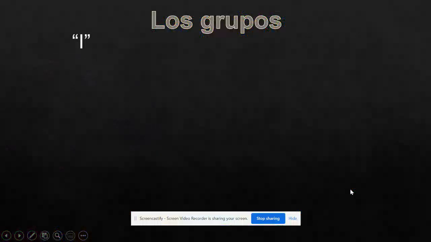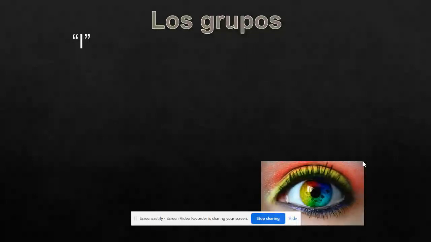Our first set of group verbs is what we call the I group. And we call this the I group because the verb is going to change to something that incorporates the letter I. And the verb that we have in this group is the verb hacer, which means to do, like if you do your homework, or to make, like if you make your bed or make dinner. And the conjugation of hacer looks like this.